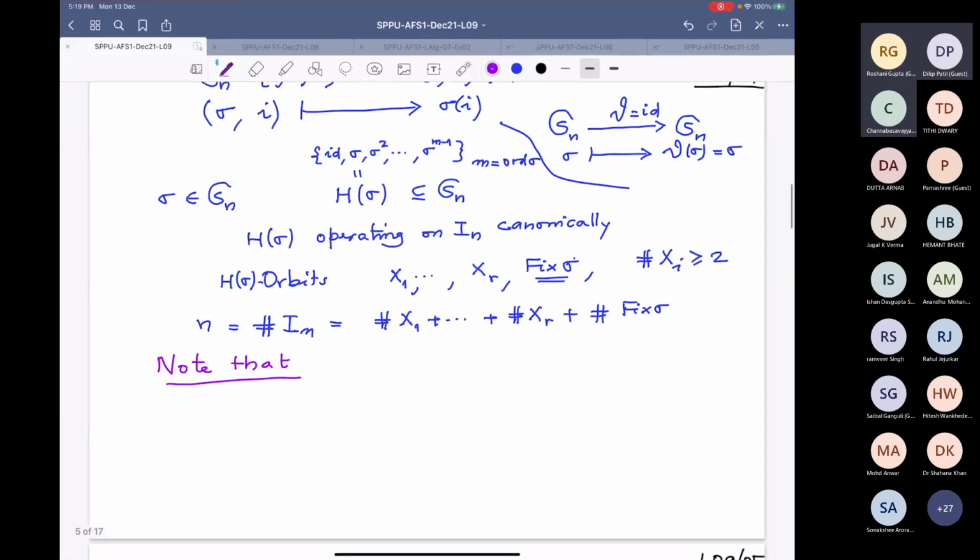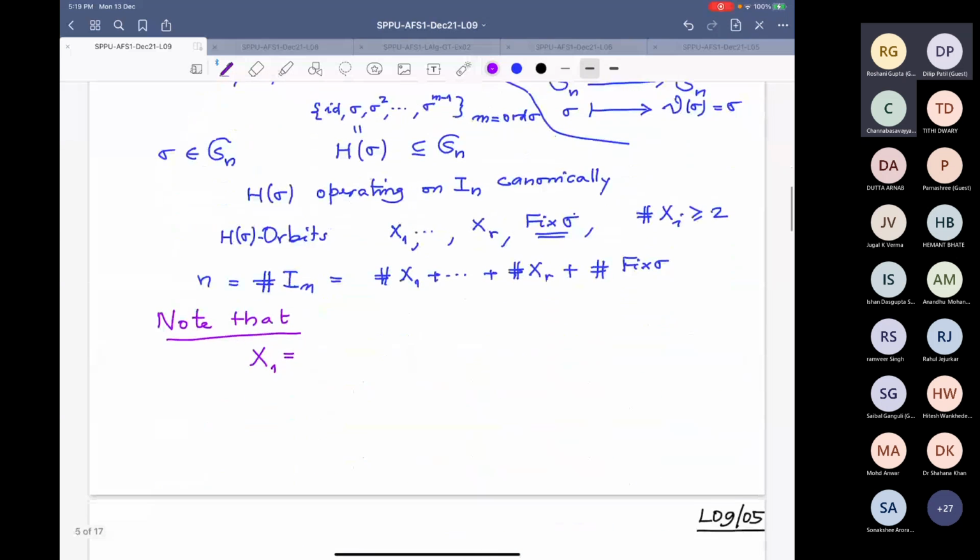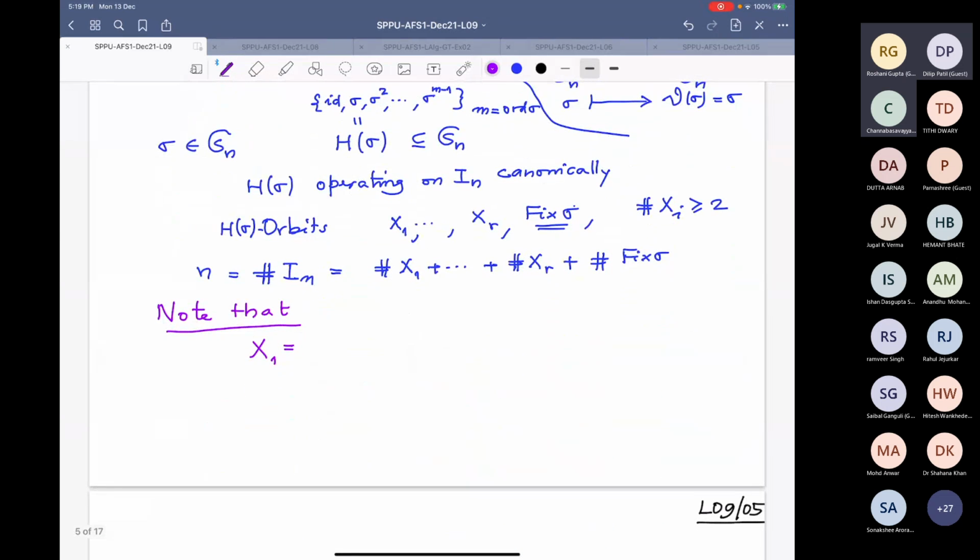If you take any orbit, let us say X1, and list the elements in X1, I am going to list them in increasing order because I already have an order. I have already chosen the set to be 1 to n, so I can utilize that order. So I start with I1 less than I2 and so on, up to I nu 1.